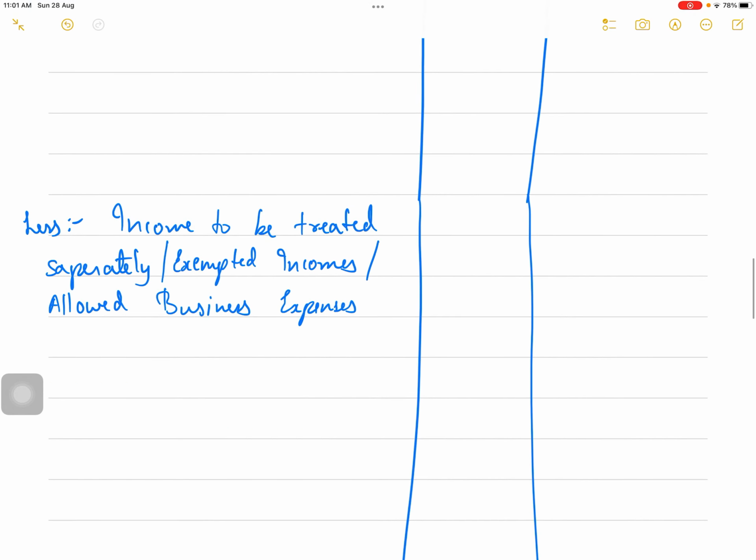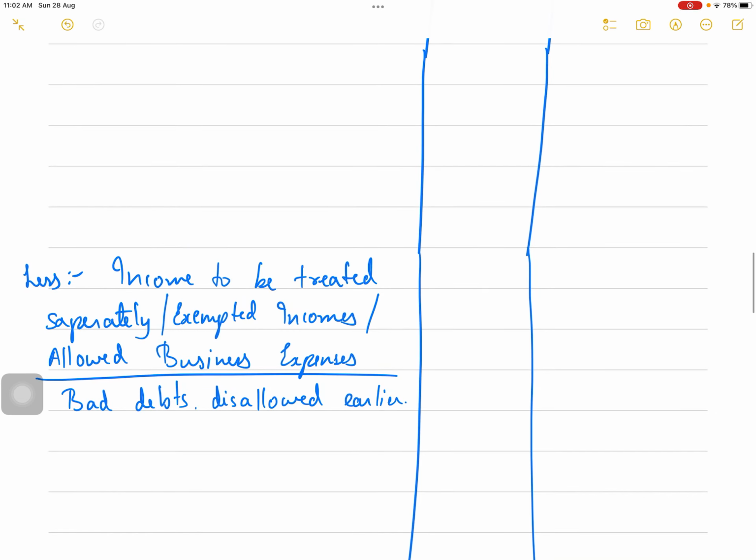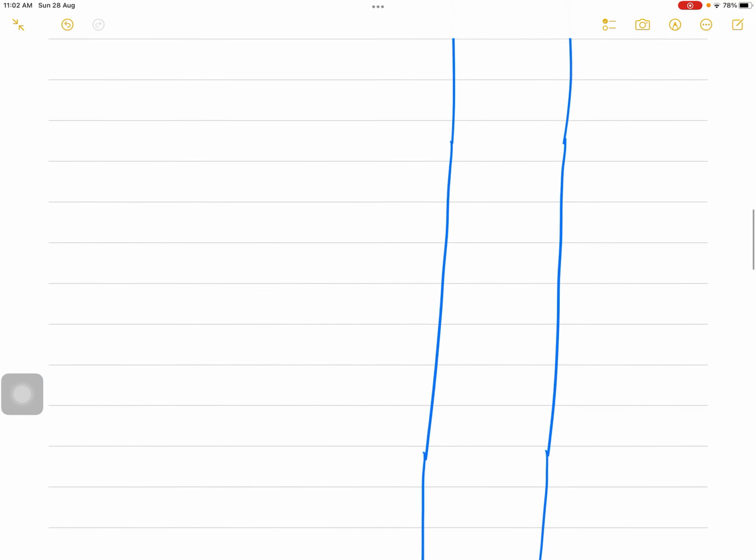Less, bad debts recovered, disallowed earlier.